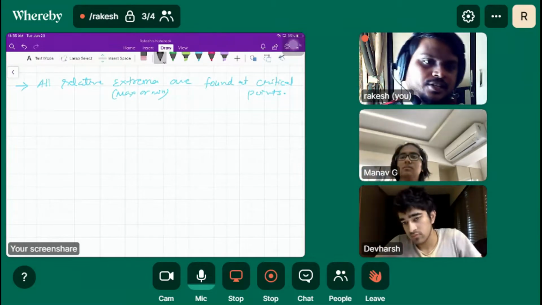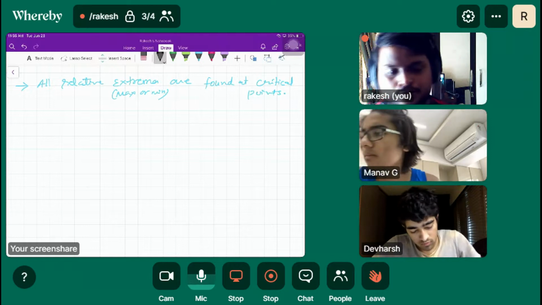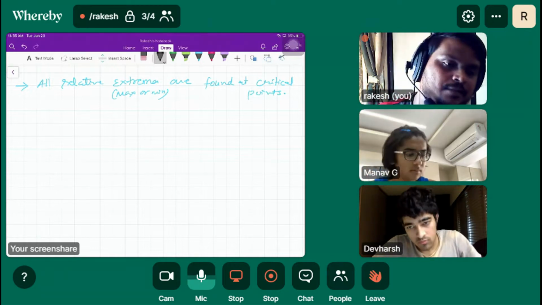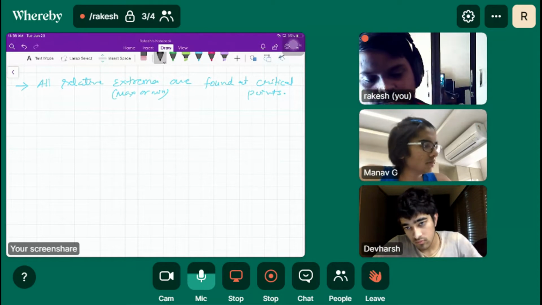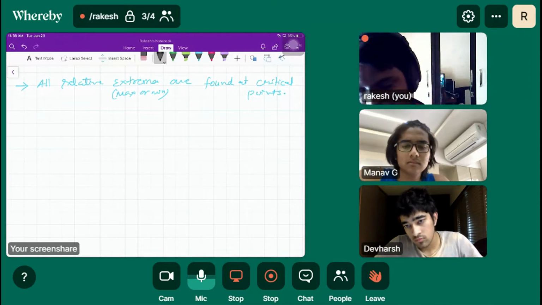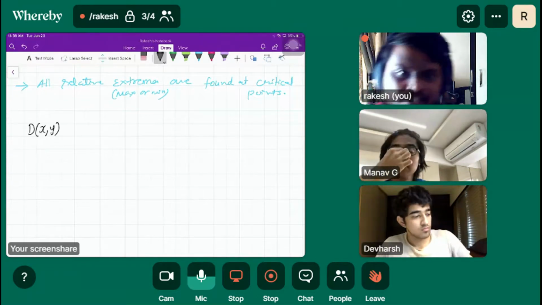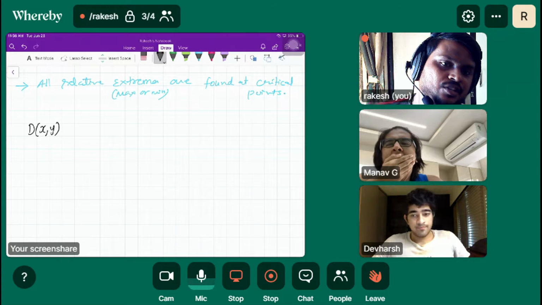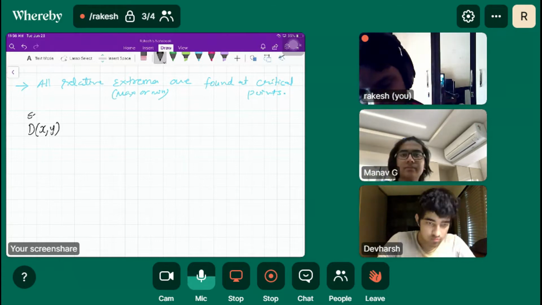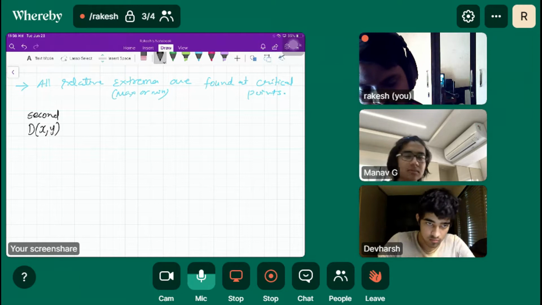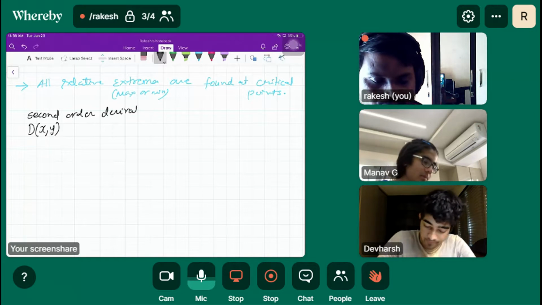The same scenario is here also, but the second order derivative is defined by the Hessian matrix. We'll talk about that later, but I'll just give you the expression for how to find the second order derivative. Don't confuse if I am writing dxy, because it's very similar to the directional derivative, but this is the second order derivative. Let me give the heading also: second order derivative.